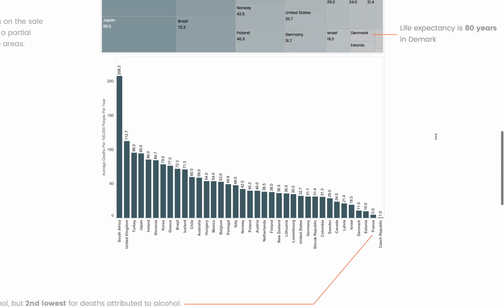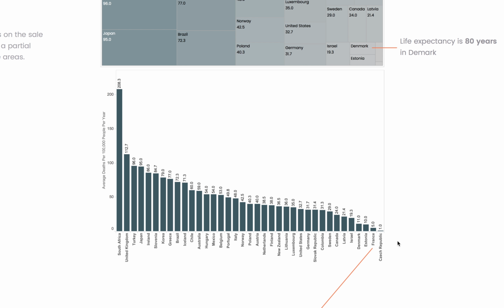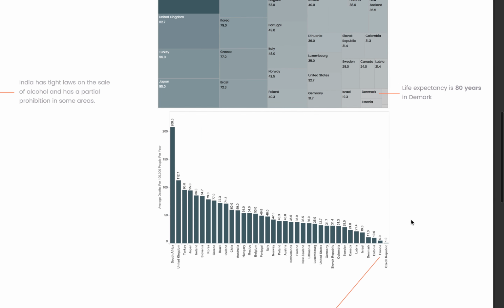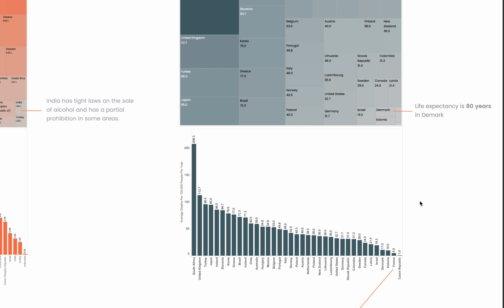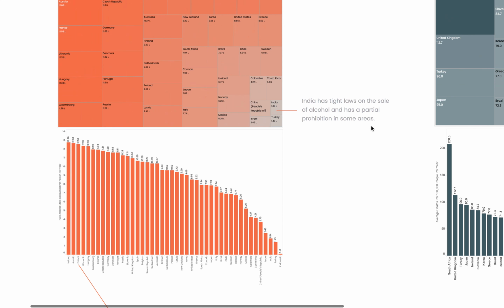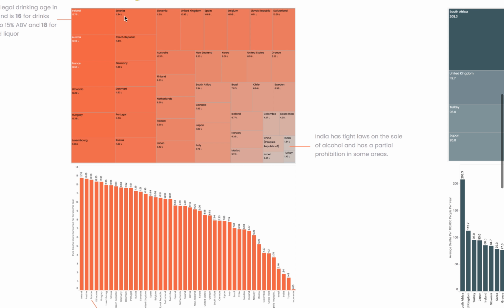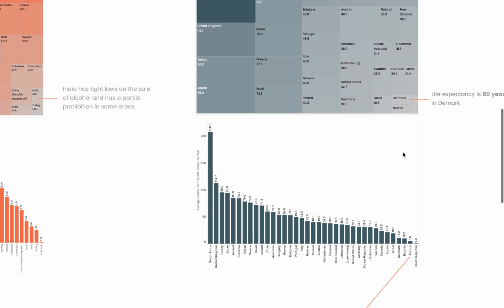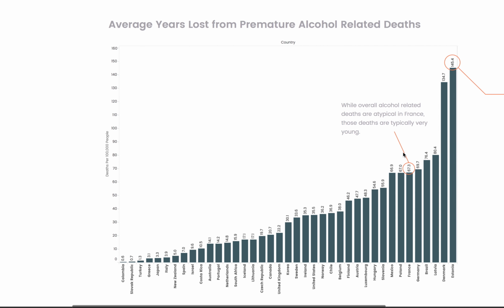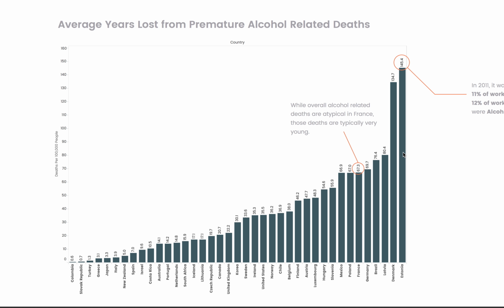And so as we saw in the other graph, the European countries were really high consumers, but countries like France are the second lowest in alcohol-related deaths. So I think that says something about the culture that European countries bring to drinking alcohol. And like Denmark and Estonia, Estonia, for instance, is fairly high here, but then very low when it comes to overall deaths.